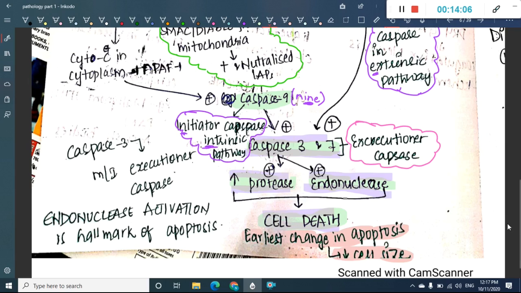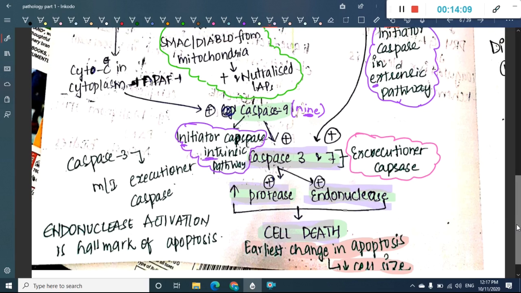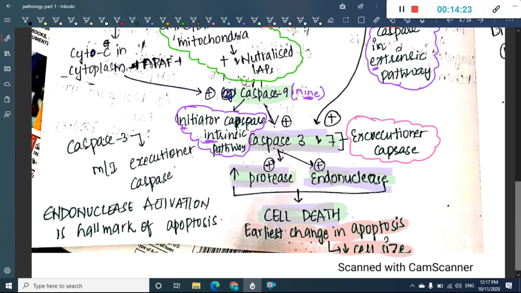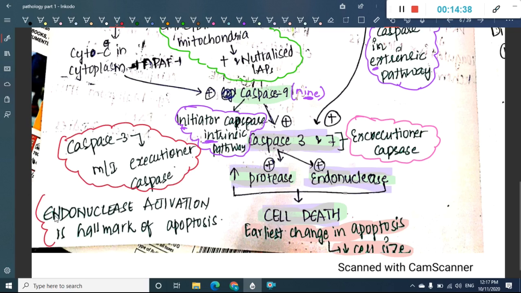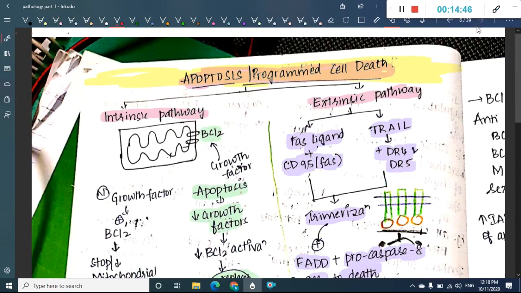So in both cases, caspase 3 and caspase 7 are executioner caspases, whereas caspase 9 is the initiator caspase of the intrinsic pathway, and caspase 8 is the initiator caspase of the extrinsic pathway. Among caspase 3 and caspase 7, caspase 3 is the most important executioner caspase. Endonuclease activation is the hallmark of apoptosis. So this is about apoptosis.